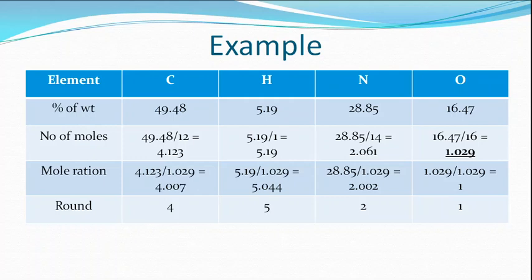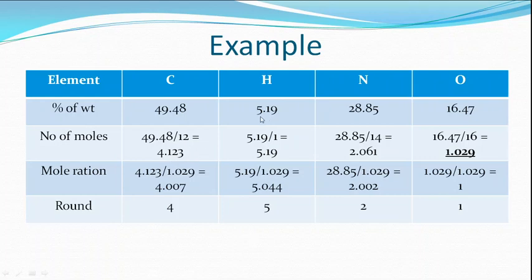Let us see an example. This is an example where the percentage weight of carbon is 49.48, hydrogen is 5.19, nitrogen is 28.85, and oxygen is 16.4%. The first step is that we get the percentage weight. In the second step, we calculate the number of moles. In order to calculate the number of moles, the percentage weight has to be divided by the atomic weight. The atomic weight of carbon is 12, and therefore we divide the percentage composition of carbon by 12. We get this result, 4.123.